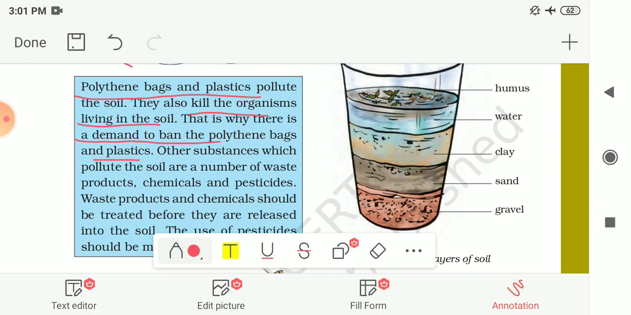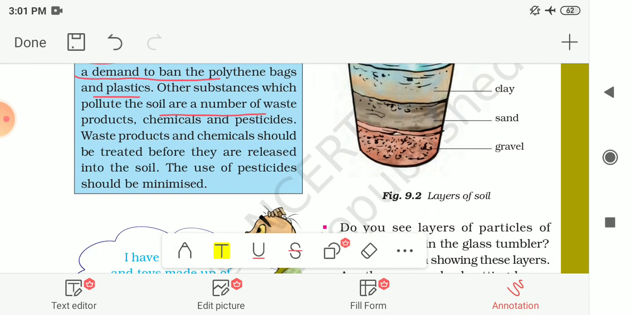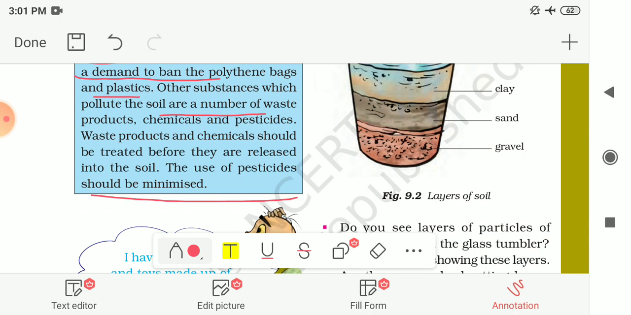Other substances which pollute the soil are waste products, chemicals and pesticides. The waste products and the chemicals should be treated before they are released into the soil. This is how we can reduce the pollution. And the use of pesticides should be minimized. It should be lower.